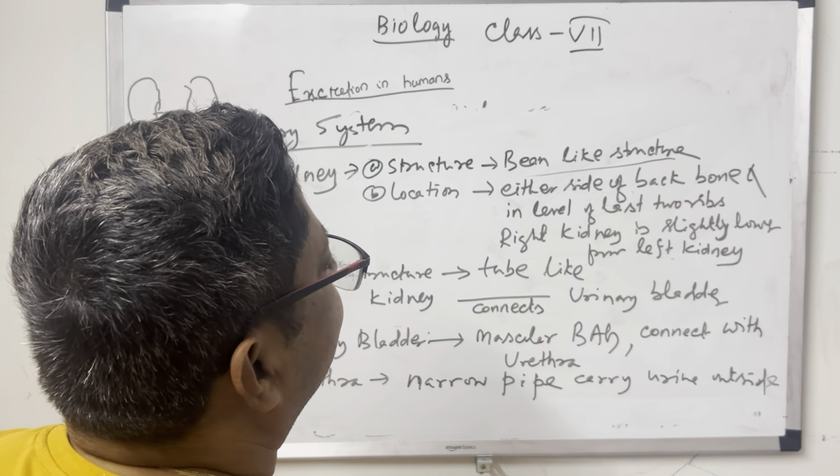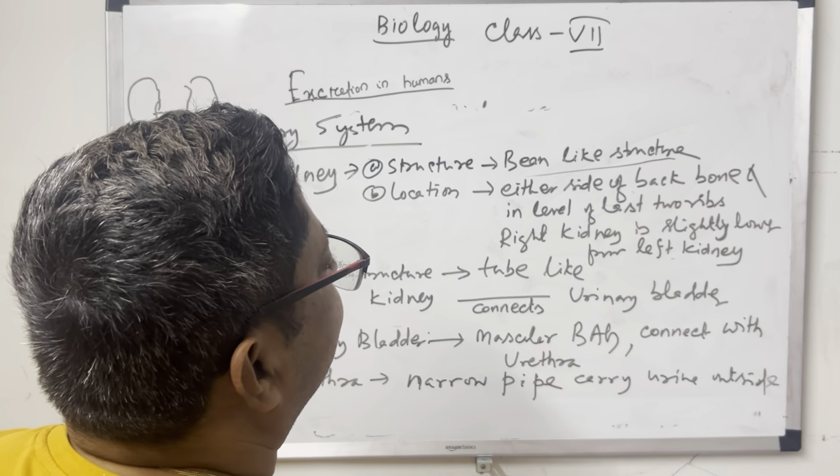Then come to the ureter. The ureter is a tube-like structure that connects the kidney and the urinary bladder. The lower part of the kidney is connected with the urinary bladder. Then the urinary bladder is a muscular type of bag. Have you seen a bag?